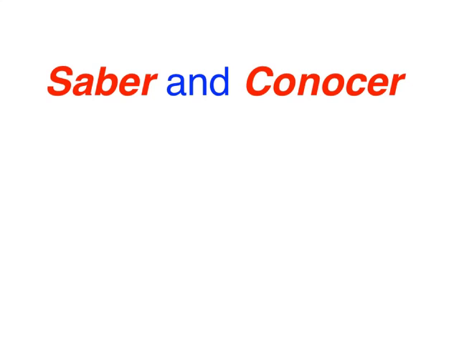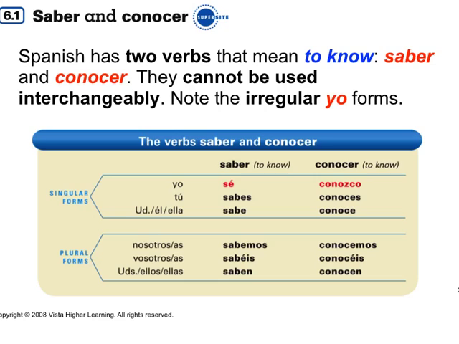And now, clase, let's go through saber and conocer. Remember, saber and conocer, the yo form is irregular. So add this to the group of yo form irregulars in the present tense. And as you remember from last year, both of these verbs mean to know, but they cannot be used whenever you feel like it. You need to remember how they're used, but let's take a look at their forms.